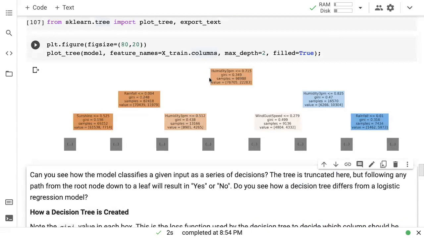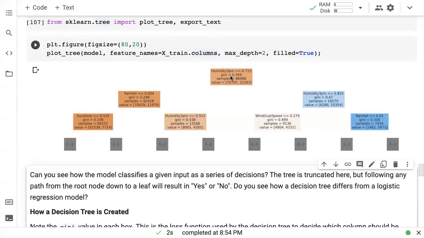So here's what our model's predictions look like. The model first checks the humidity at 3 p.m. and it checks if the humidity at 3 p.m. is less than 0.715. Then it goes in this direction. After checking if the humidity at 3 p.m. is less than 0.715, it checks whether the rainfall is less than 0.004. If that is so, it then checks if sunshine is less than 0.525, and then it has multiple checks and so on. So this is how the model proceeds.